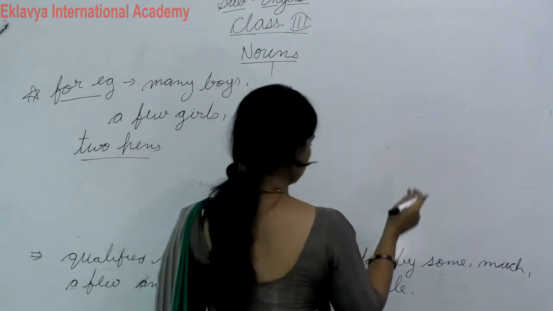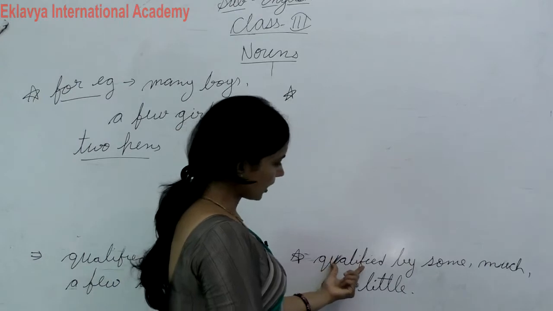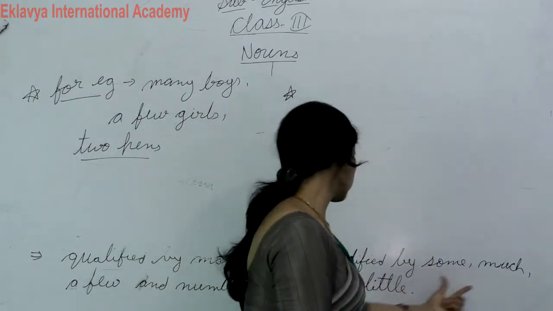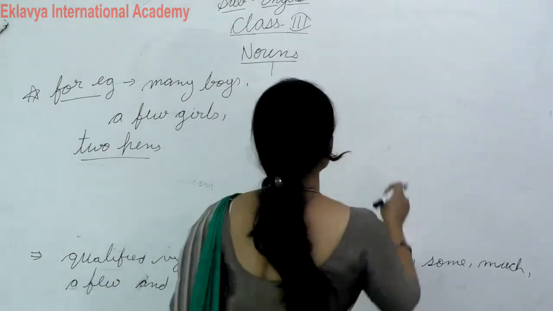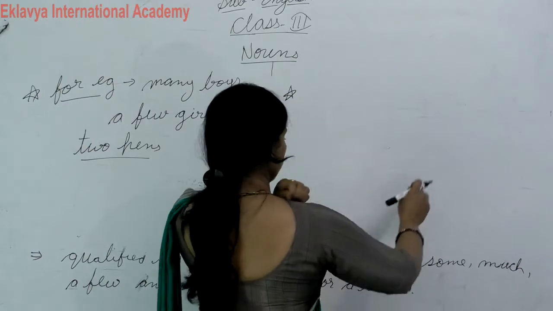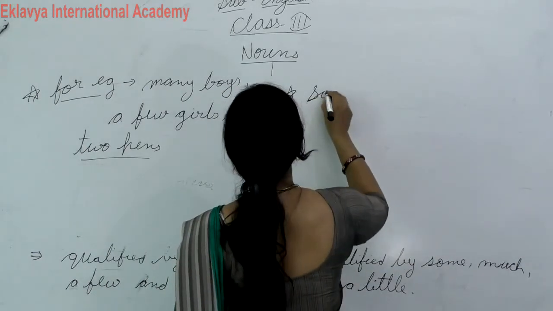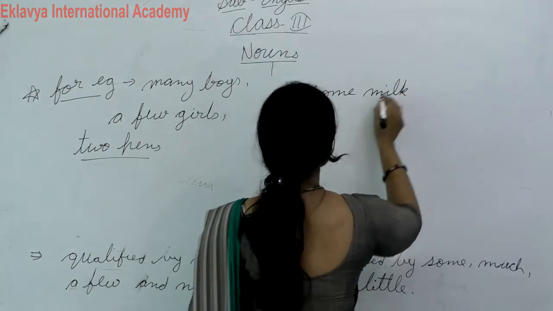Uncountable nouns are qualified by some, much, or a little. We will use these quantifiers like some milk. You can use some milk, you can't use many milk.